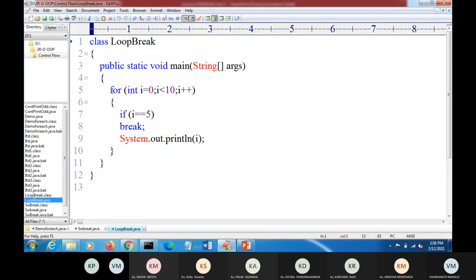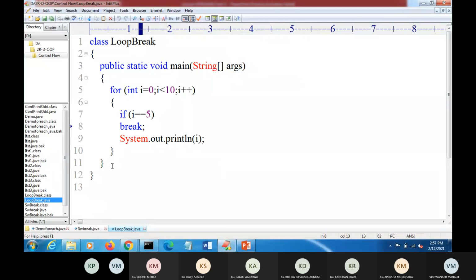Here, for integer i equal to 0, i less than 10, i plus plus, and if i equal to 5, then break. Break means the control will transfer outside this for loop. This is the opening bracket and this is the closing bracket of the for loop. This for loop will execute from 0 to 10, and if i is equal to 5, then the break statement will execute, and control will transfer outside the for loop.